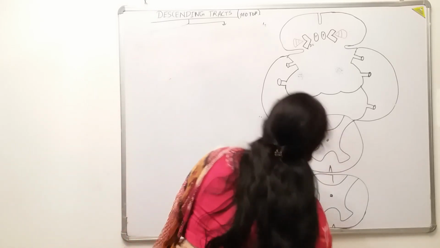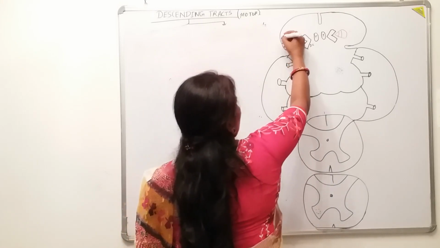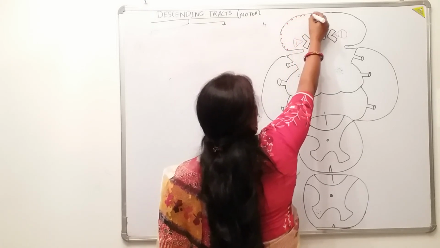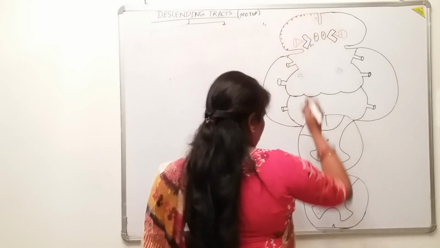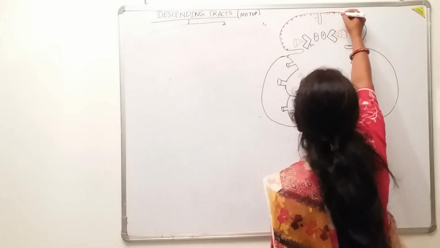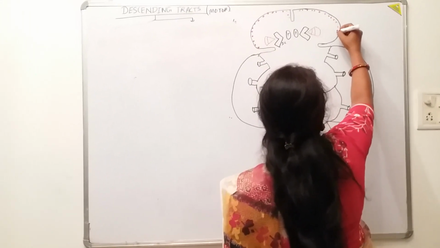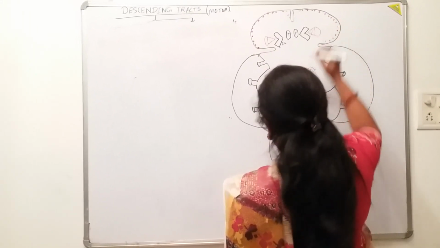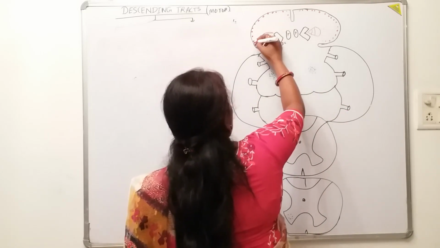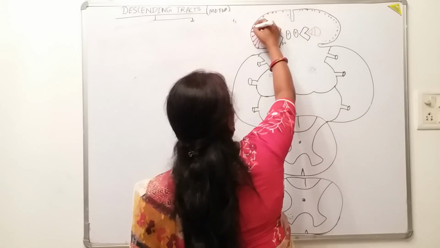Look here. Now these are the cells which are present in the 5th lamina. The axons will originate from these pyramidal cell layers, and the axons which originate will make a fan-like spreading pattern here.